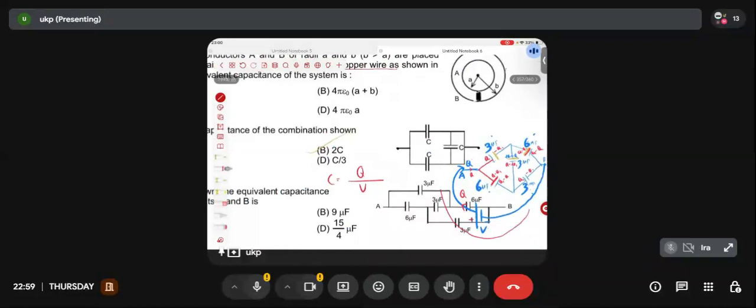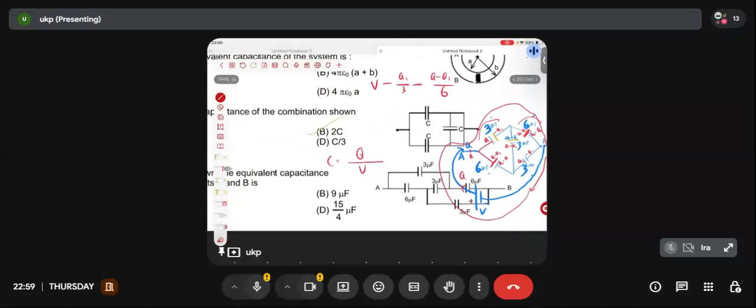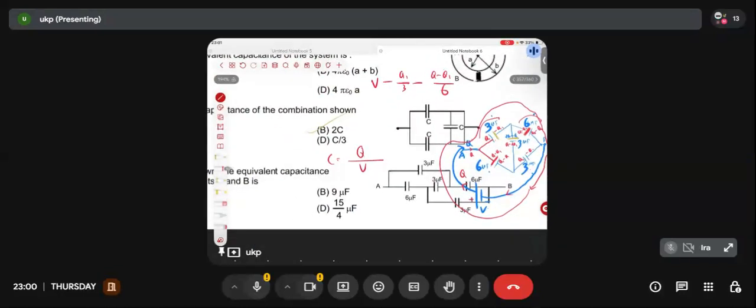Write a KVL in this outer loop. This outer loop, write a KVL in this loop. Tell me what will come in KVL? I am directly writing here. I am assuming after this much preparation, I don't need to explain how I am writing KVL in a capacitive network. Those days are gone, baby. So going from here to here, it will be V, going from here to here, it will be minus Q1 by 3. After that, minus, going from here to here, which plate are you hitting first? Q minus Q1 divided by 6. Anything else? No. We come back to the same battery. So this comes out to be equal to 0.